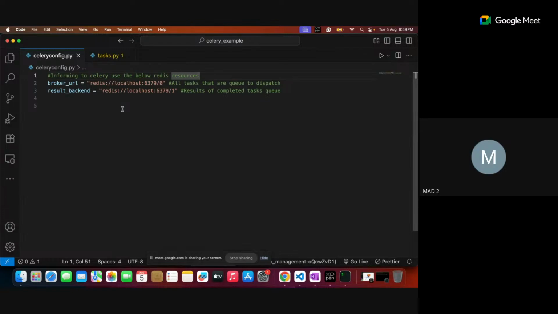I need to start Redis first. I need to start Celery. I need to start Celery Beat. All these are okay.